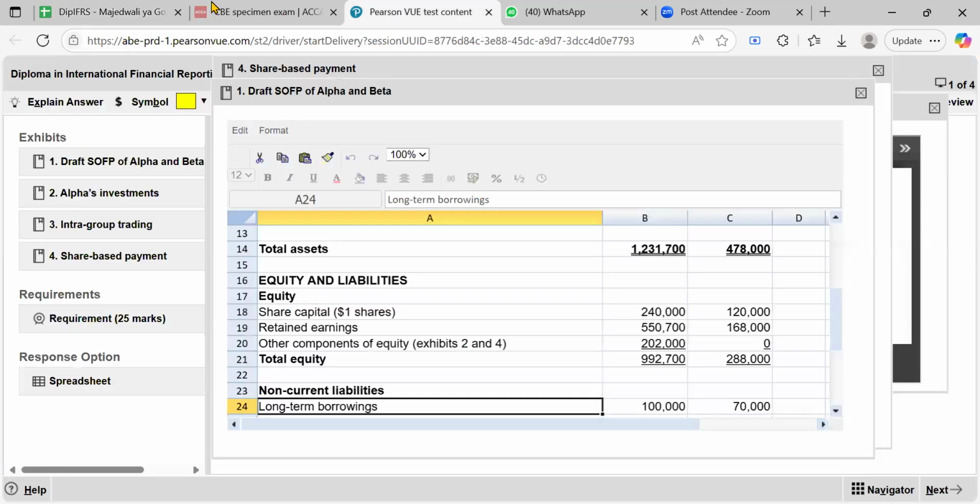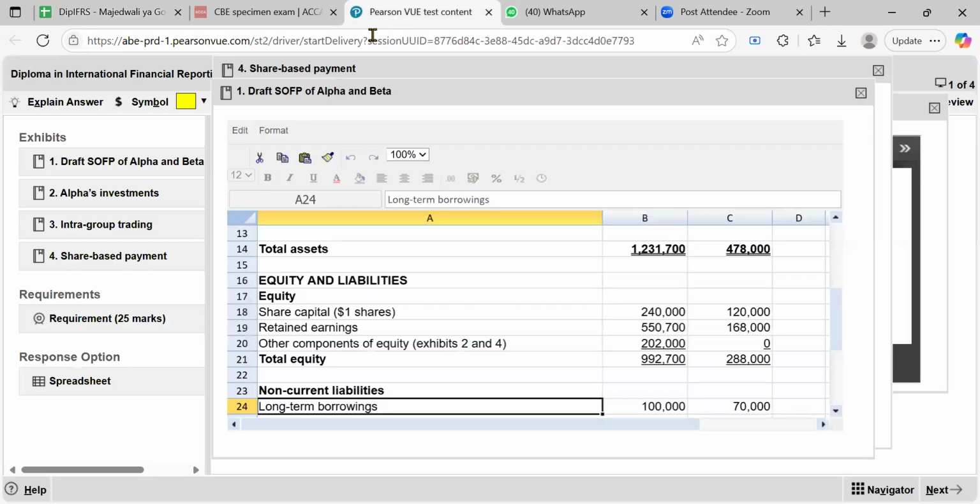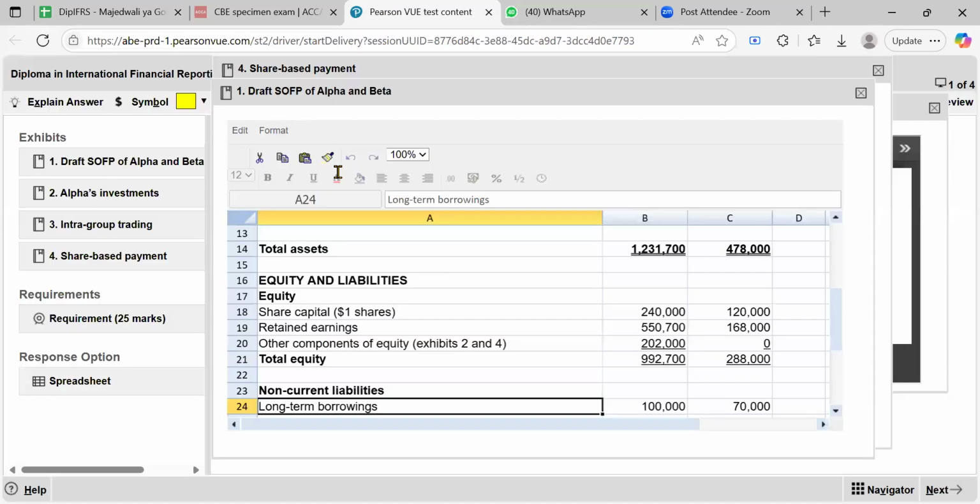So you leave a space and you write equity and liabilities here, just like that. And then after that, you have your equity and you get your figures. So just say there, equity, and then you start getting your figures.